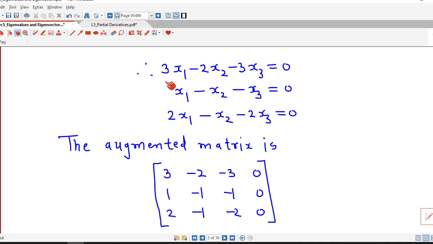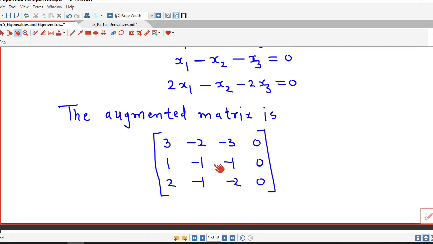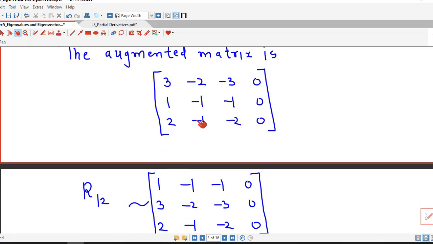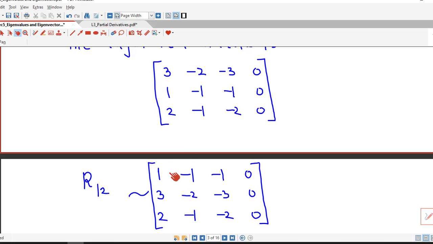So the first column is 3, 1, 2. The second is minus 2, minus 1, minus 1. The third column is minus 3, minus 1, minus 2, and 0. Now to convert this into row echelon form, we require these two entries to be 0. But if we wish, we can interchange the first and second row so that we don't have fractions in further calculations. So we interchange the first and second row.